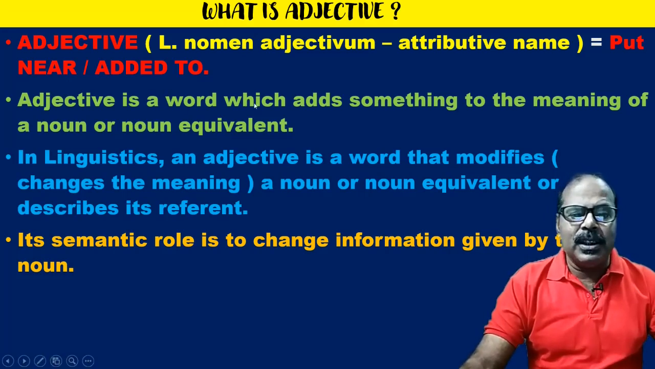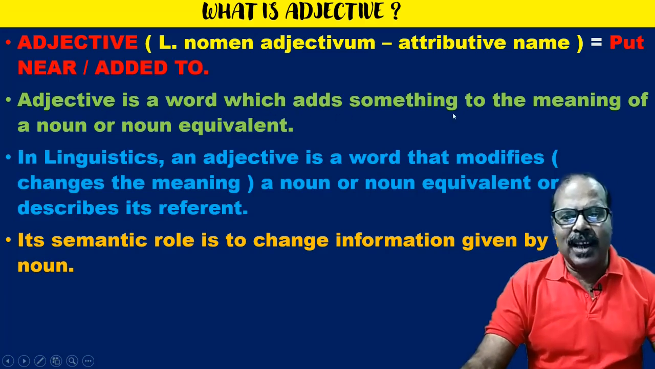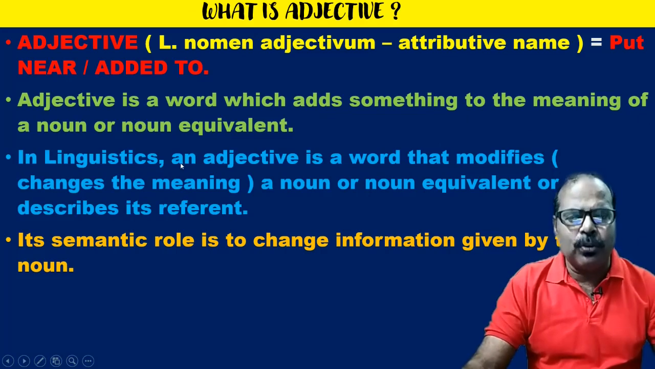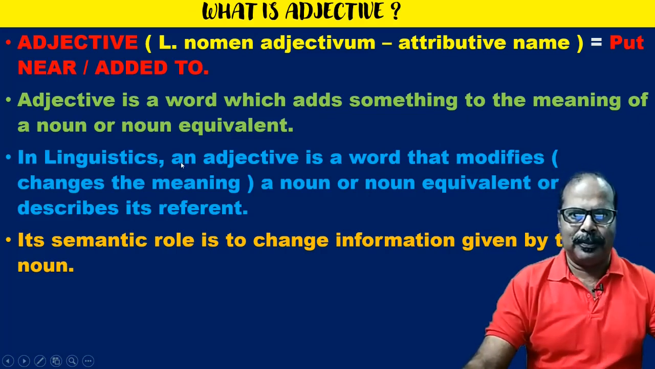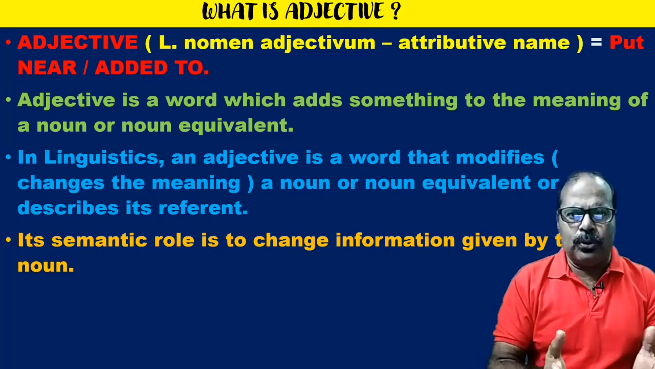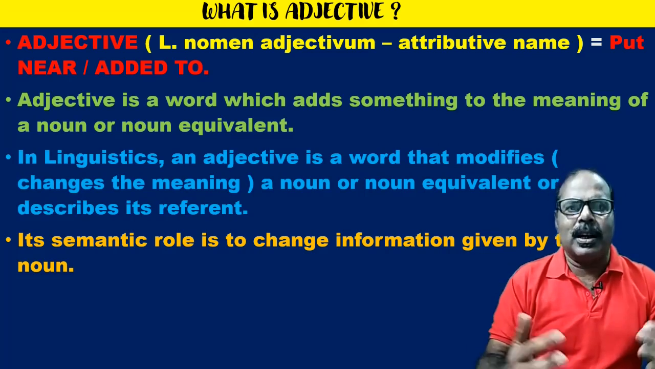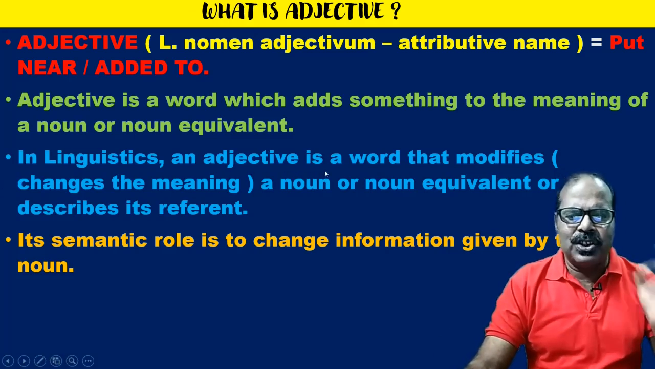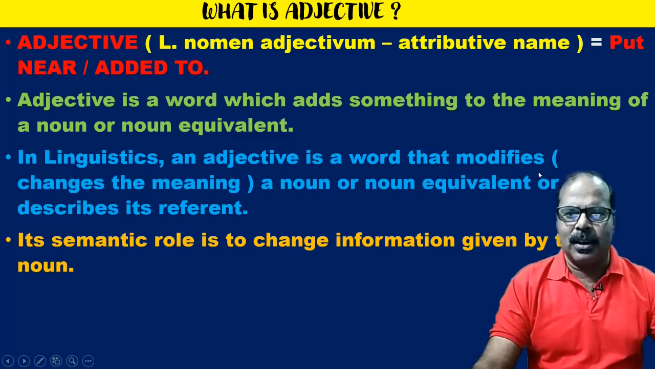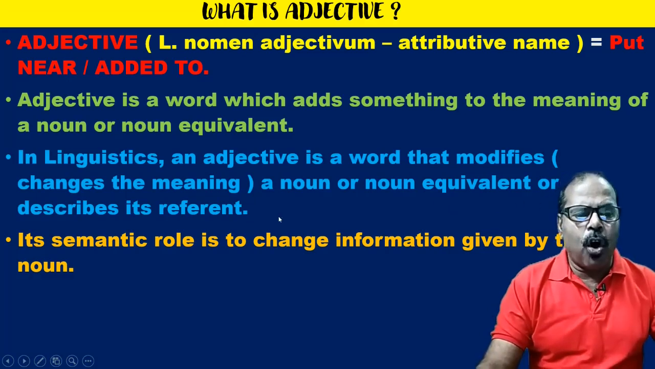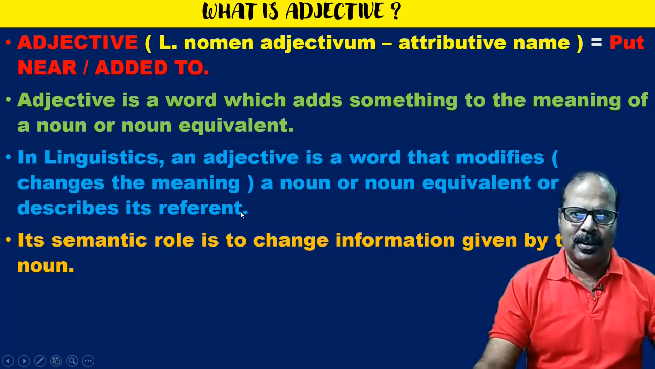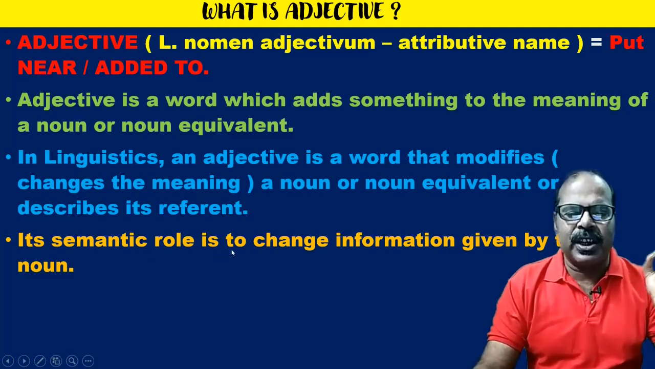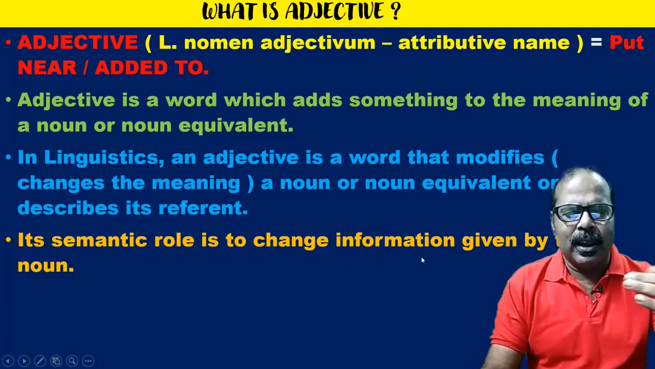Now, if we define it, an adjective is a word which adds something to the meaning of a noun or a noun equivalent. Obviously, it may be a noun or a pronoun or a noun phrase, etc. In linguistics, an adjective is a word that modifies, here modifies means changes the meaning of, a noun or a noun equivalent, or describes its referent. And I have already told you its semantic role is to change information given by the noun.